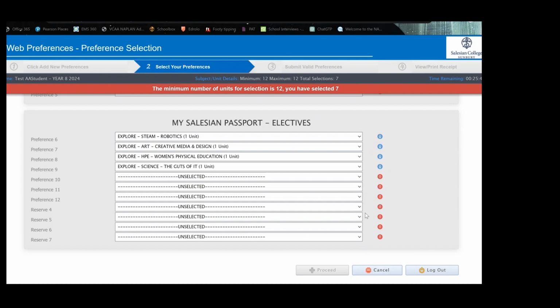Once the students are happy with that, they will proceed, and there is a process to follow once they have selected their subjects. If there is a change of plan or a change of mind, the students can go back in and build another set of selections for their web preferences. Again, as long as it is in before the cutoff date, that is the important part. It is not a first in, best dressed. Whoever has their program in by the end of the 19th of June will have equal opportunity to be given the subjects that they have selected.